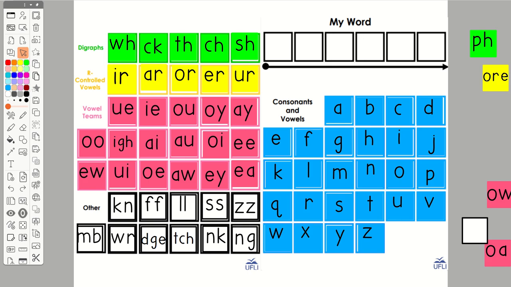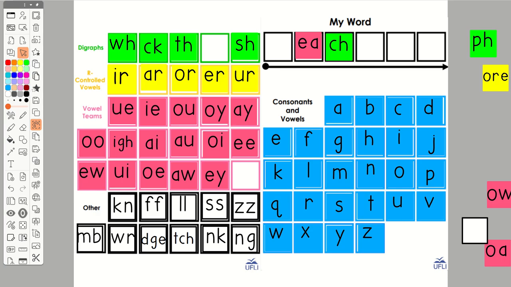I want you to start by spelling the word eat. Okay, so we're going to need the EA to make E, and then T, eat. Good. Now I want you to change the T to a CH and read that new word. And the new word is each.